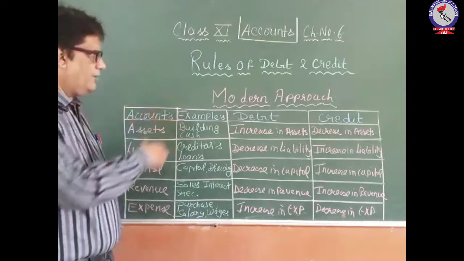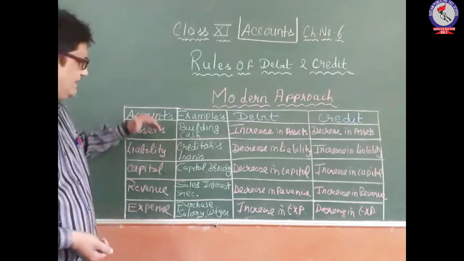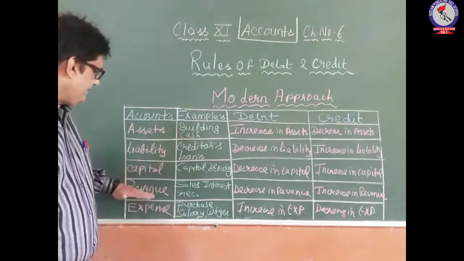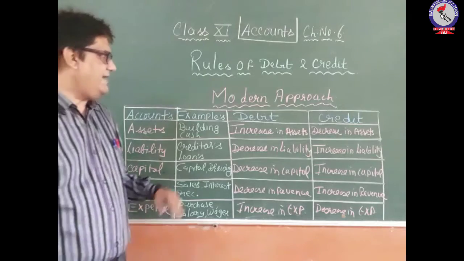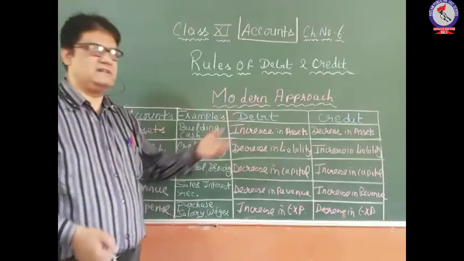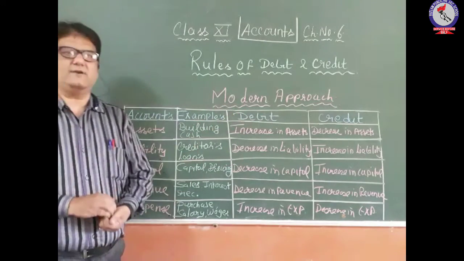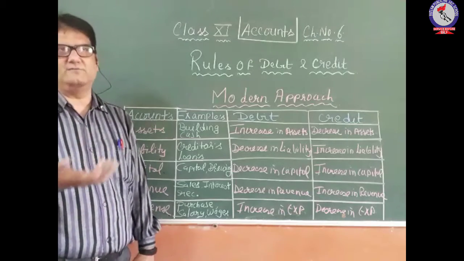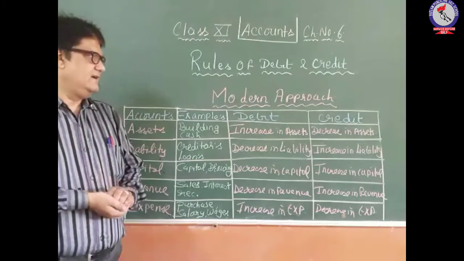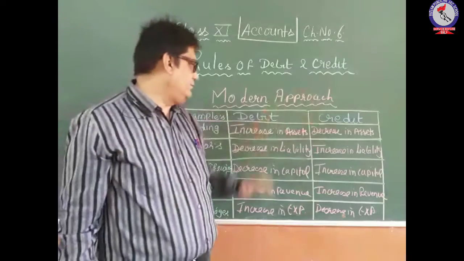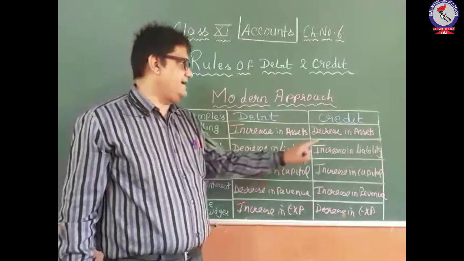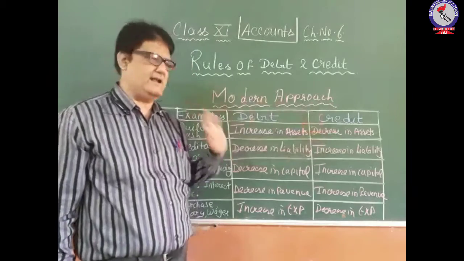So according to the modern approach, the accounts are classified into 5 categories: assets, liability, capital, revenue and expenses. And what are the rules related to debit and credit? These rules are exclusively based on the concept of increase and decrease of these accounts. So debit and credit rules. For asset, increase in asset should be debited and decrease in asset should be credited.